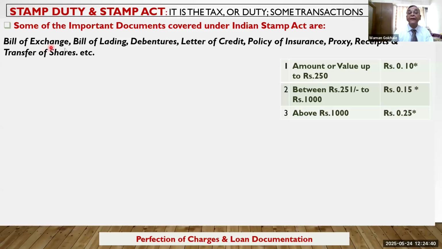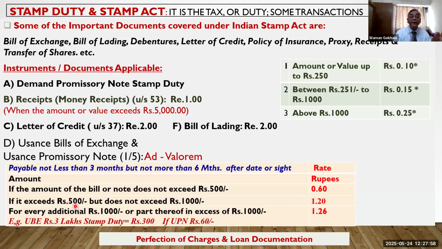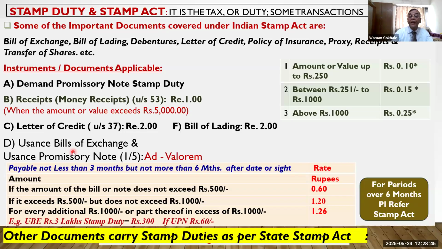So again I will say: bill of lading, bill of exchange, debentures, letter. If it exceeds 500, duty is 120, and for every additional 1000 rupees, 1 rupee 26. These are the stamps required in respect of usance promissory notes and usance bills of exchange. Now, other documents carry a stamp duty as per the Stamp Act.